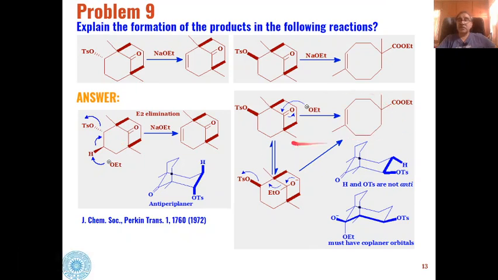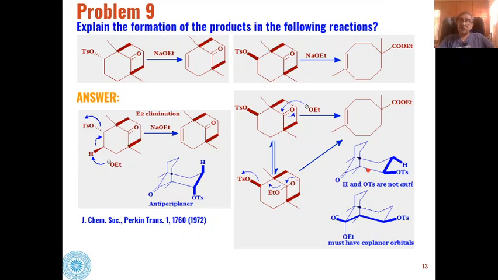Whereas in this case, the stereochemistry is such that hydrogen is also equatorial and tosylate is also equatorial. So because they are not anti-periplanar, elimination of both these groups is not very fast, but this stereochemistry can be converted into this stereochemistry by giving some energy.